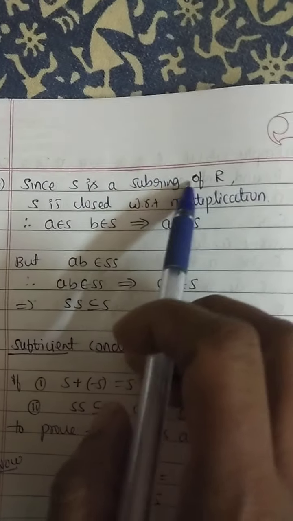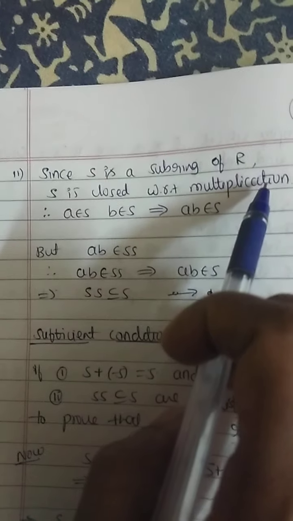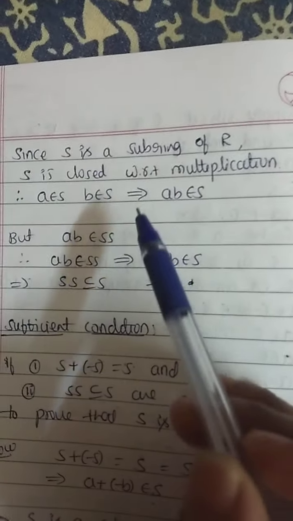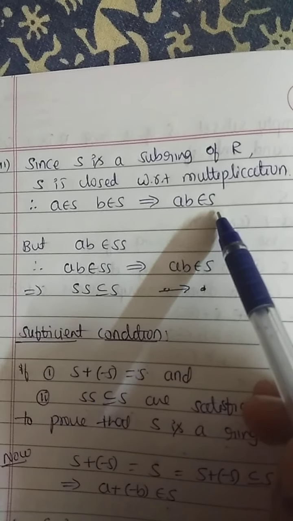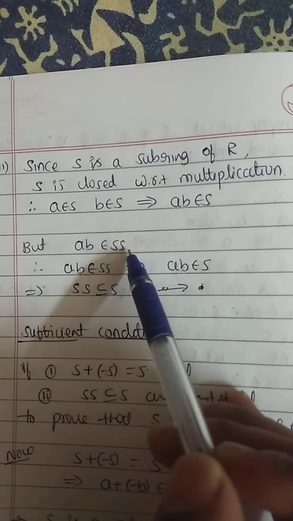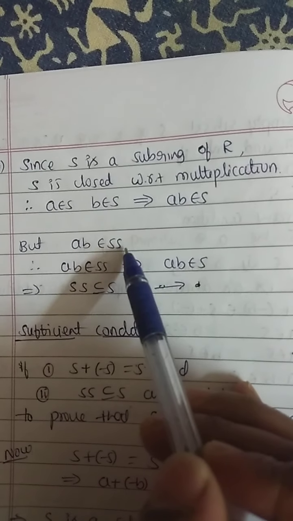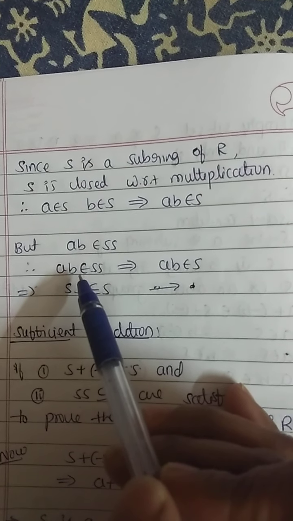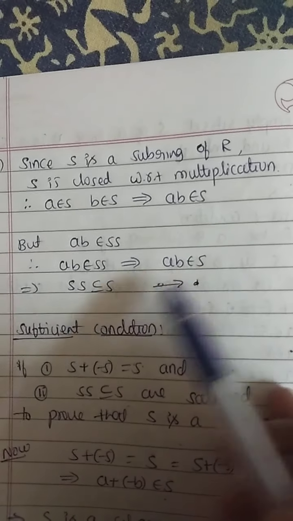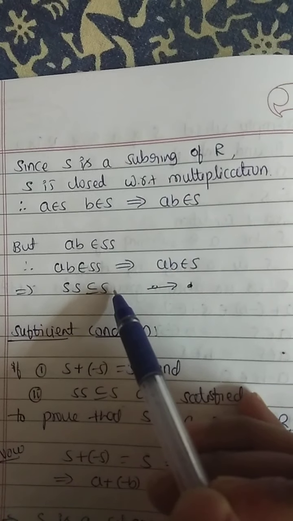Since S is a subring of R, S is closed with respect to multiplication. Therefore, A belongs to S, B belongs to S implies A into B belongs to S. That is, AB belongs to S. Therefore, S into S is a subset or equals S.